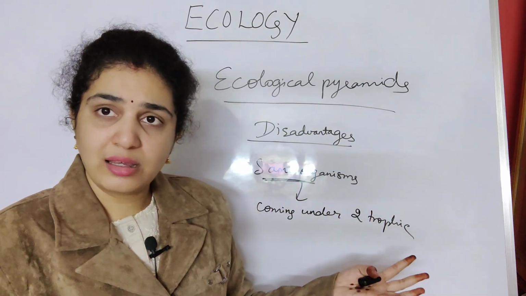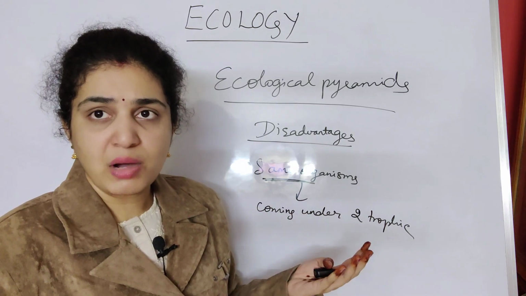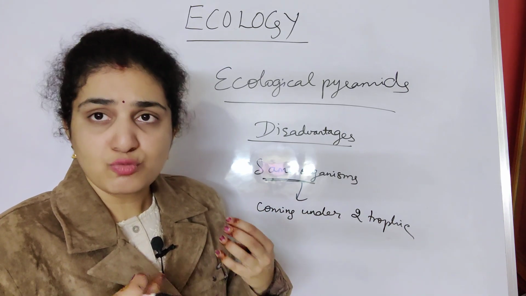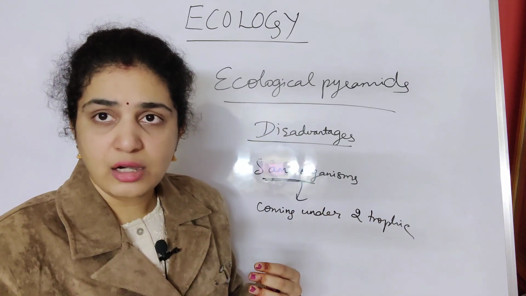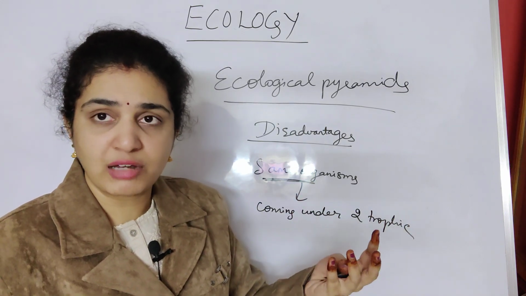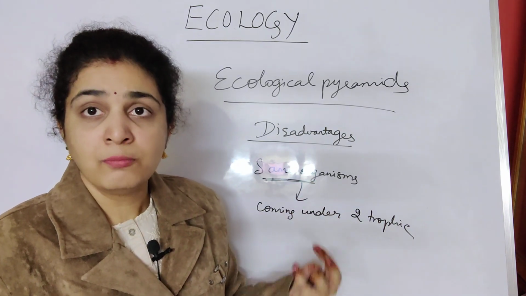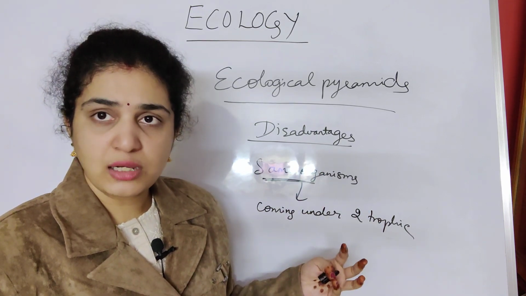So there is no clear differentiation of how the pyramid of biomass and so on will vary, because when one organism is included in both, it is not clear whether to include it in the second trophic level or the third.